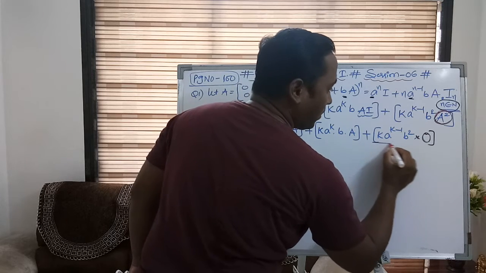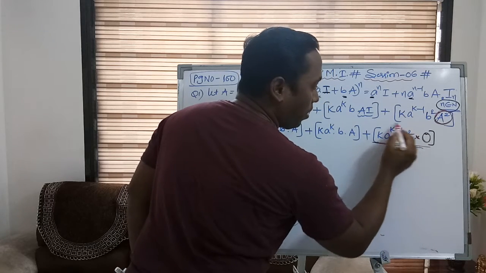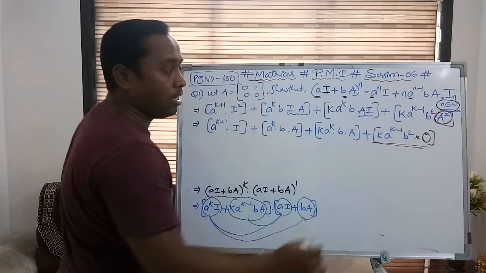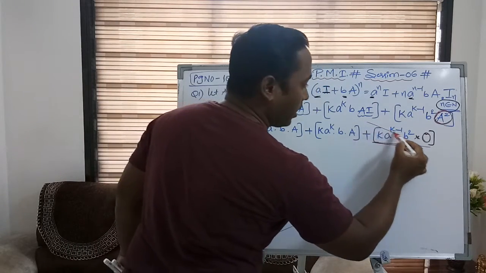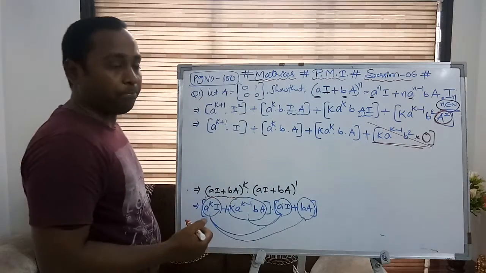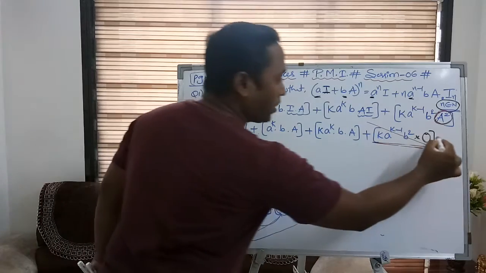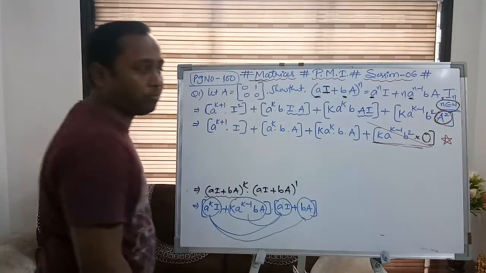Hence the product of this entire quantity, if a quantity is multiplied by a zero matrix, still becomes a zero matrix only. So this entire quantity vanishes. So we are left with only this part. Remember, this is the important point of the entire solution.